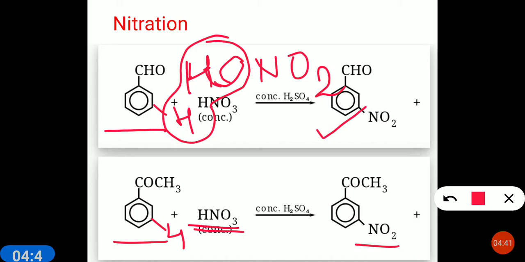So there is formation of meta-nitrobenzaldehyde. This is meta-nitrobenzaldehyde, and the second one is meta-nitroacetophenone.